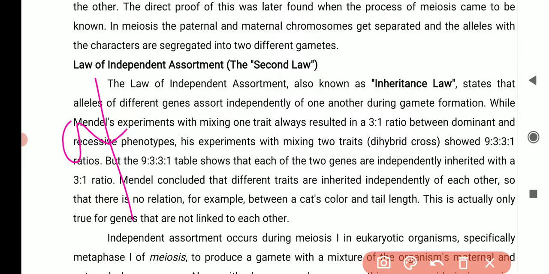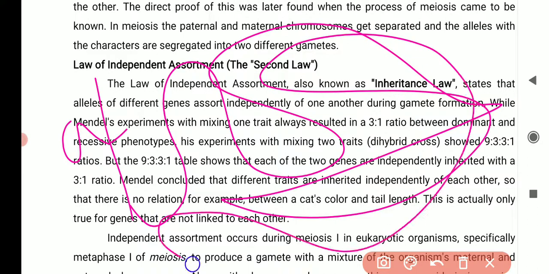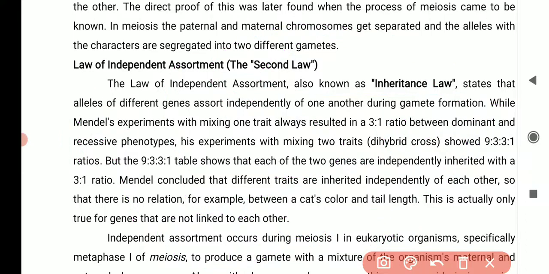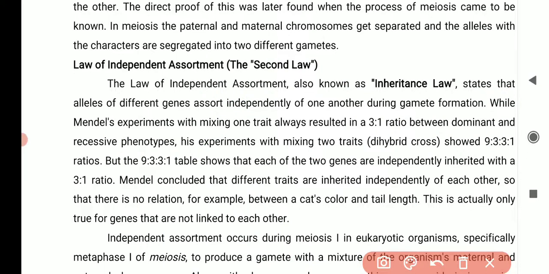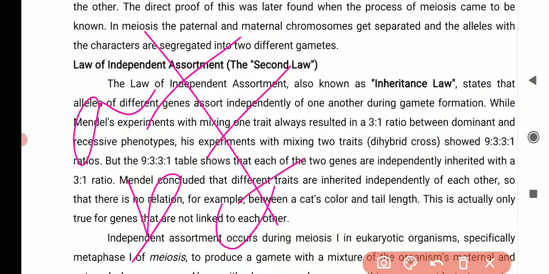So in this long chromosome, A might be here, B might be there, C might be there. And when they are pulled apart, A might get with the XYZ gene, B might get with another gene, you understand. So they are assorting independently of one another. Just because A, B and C were together doesn't mean they will go together.